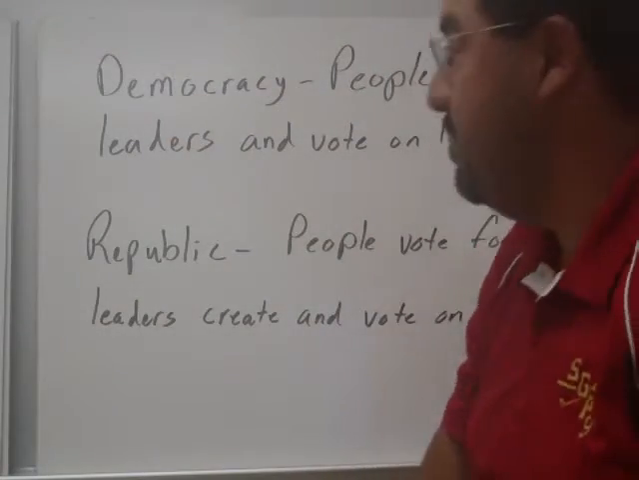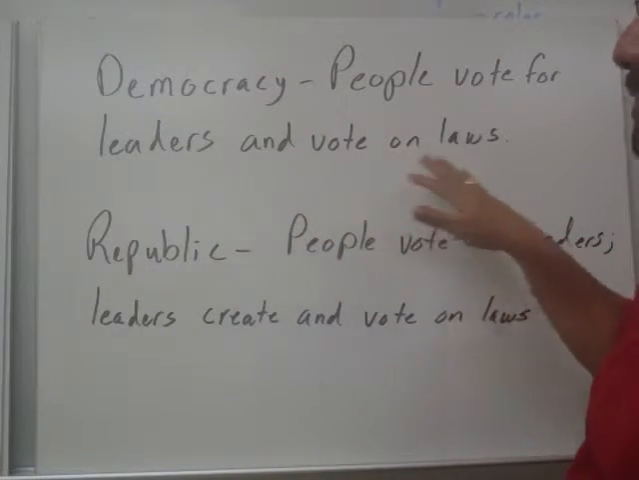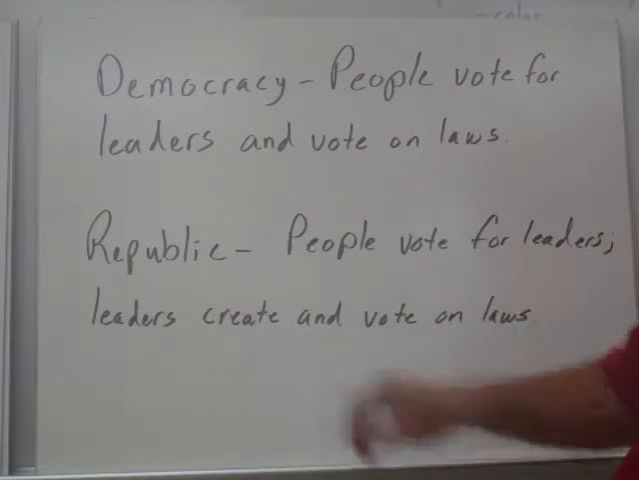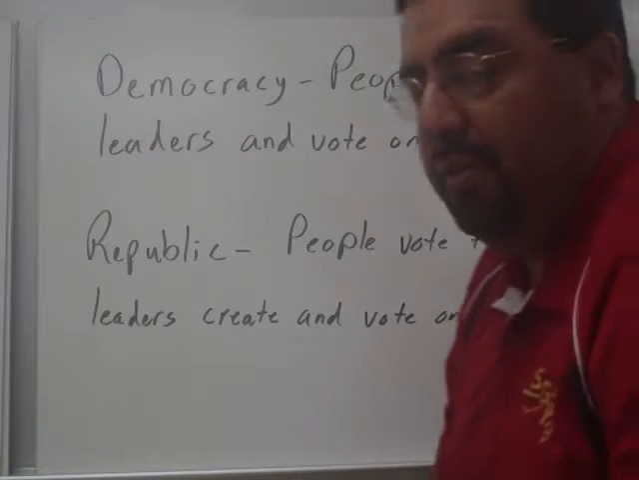Our next two types are democracy. This is where people vote for leaders and vote on laws. Okay? Then we also have a republic. People vote for leaders, and the leaders create and vote on laws.